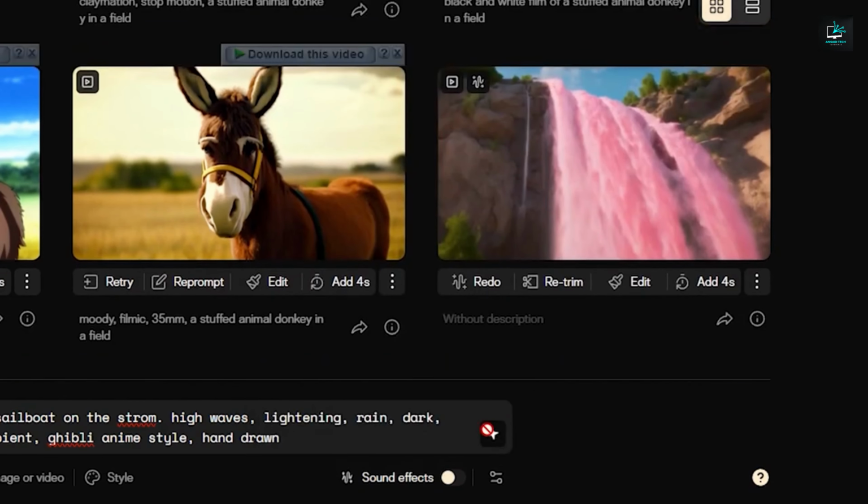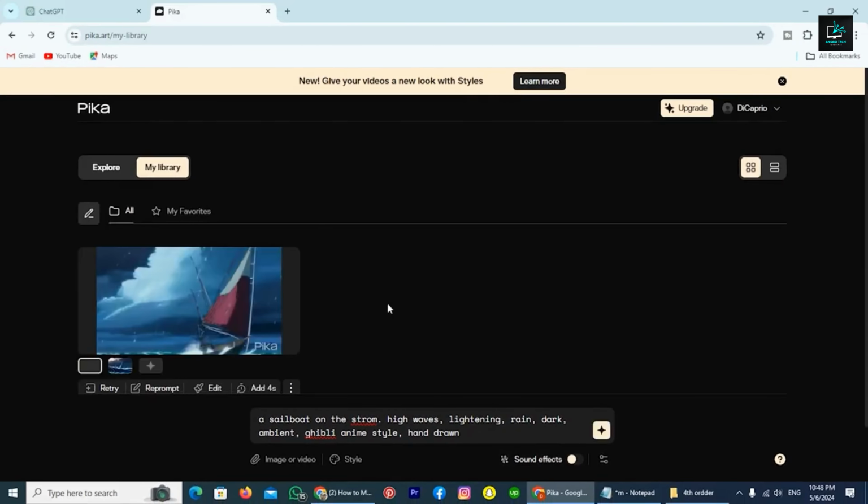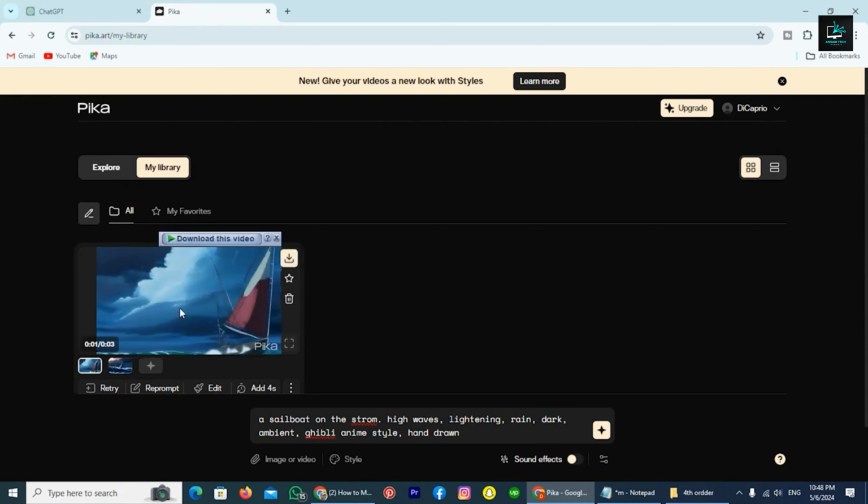Then click on Generate. We got this video right here. If you want to regenerate new videos, change the seed number, then click Generate again until you find the perfect video for you.